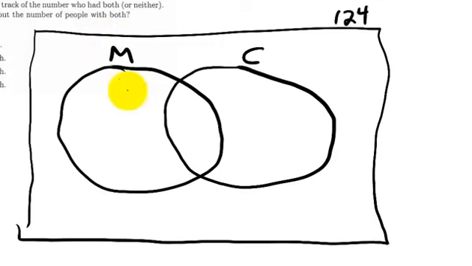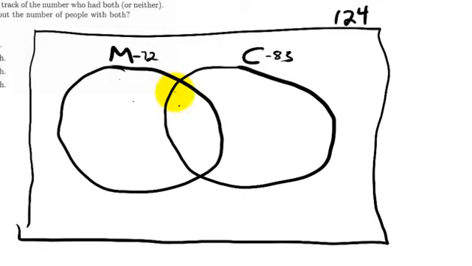72 of them had MP3 players. That means between these two regions, it has to add up to 72. And between these two regions, for cell phones, it has to add up to 83. Normally I would know what's in the middle, but she did not keep track of the number of people who had both. So what's the best you can say about it?